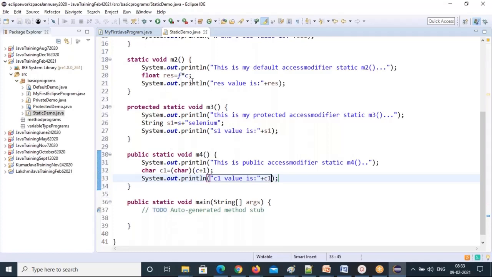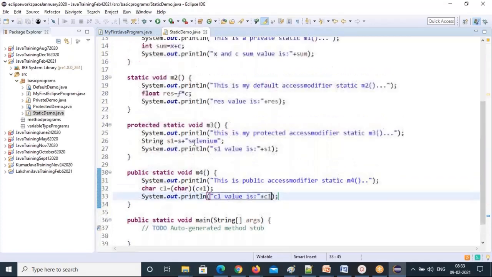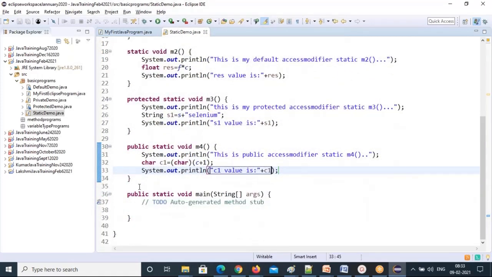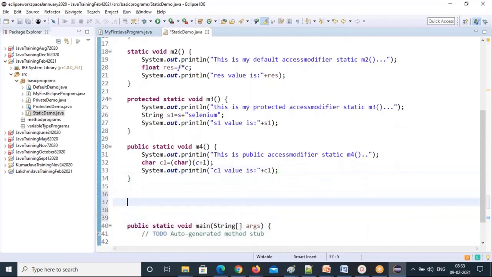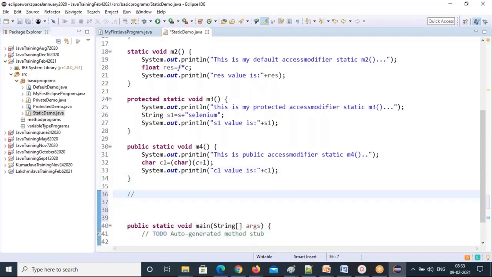So these are all different types of methods I have created, and one parameterized method I'll create so that all of them will be completed. Access modifier, static, void, method name, parenthesis, data type, parameter 1. Only one parameter I'm taking, then logic.